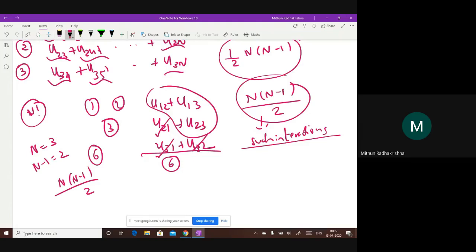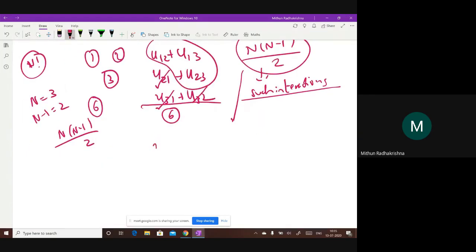The ID numbers are different, but it's the same potential. So if I just integrate between two particles 1 and 2 and calculate the integral, and then multiply that by n into n minus 1, I will be able to get the value of the entire integral.